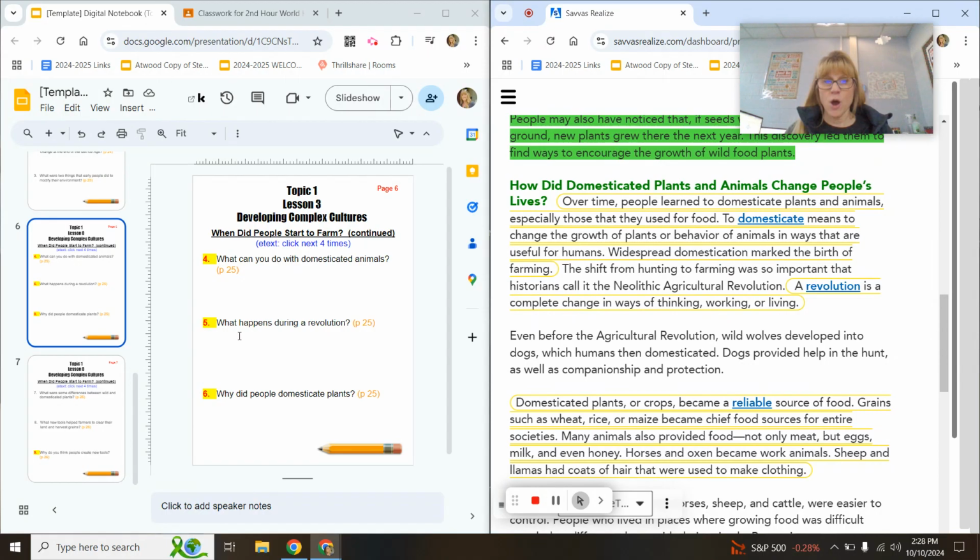Number 5, what happens during a revolution? You'll find that answer in this one circled sentence. Go ahead, pause my video and get that answer now.